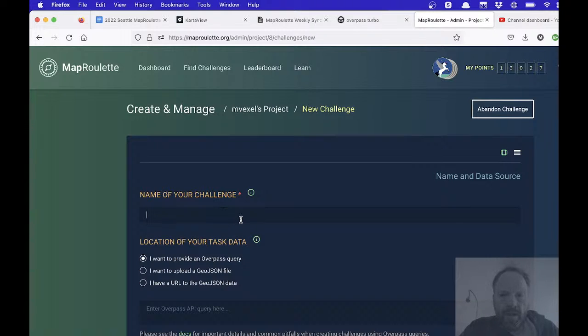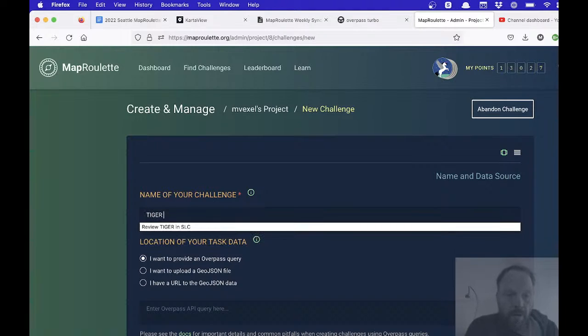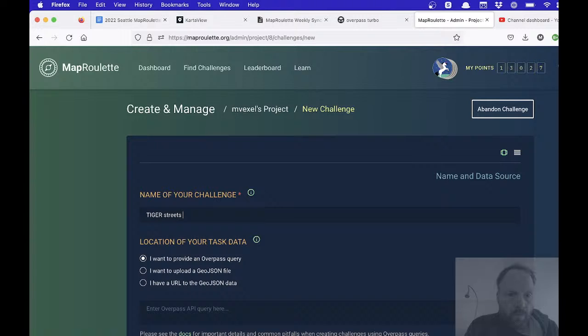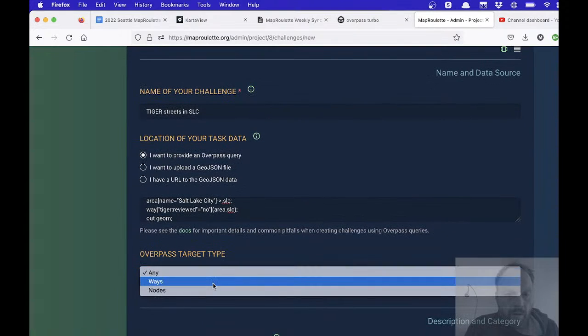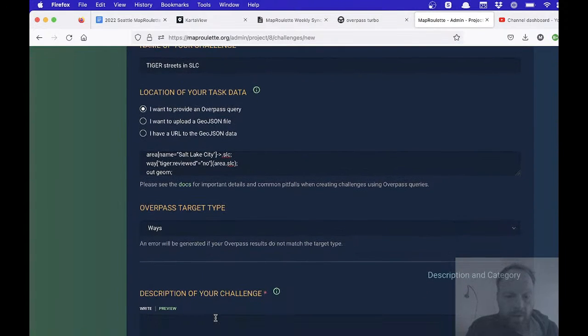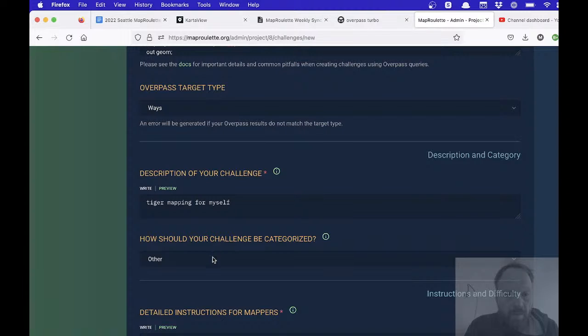So the advantage of this is that if I'm not going to share it, I know what I'm doing, so I can just be really brief about everything. So I'm pasting this query, and target mapping for myself, and all the rest of this stuff doesn't really matter.